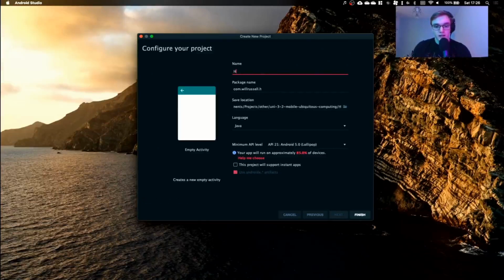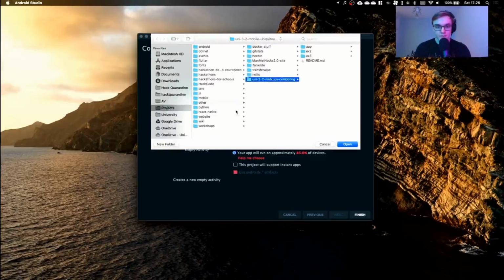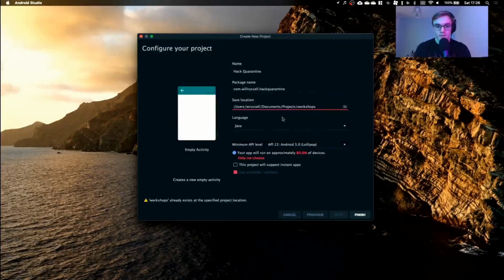I'm going to call this Hack Quarantine, and I'm going to put it in my workshops folder. We'll just put it there. Easy. You get the option to say whether you want to write it in Java or Kotlin. So I'm going to pick Java.